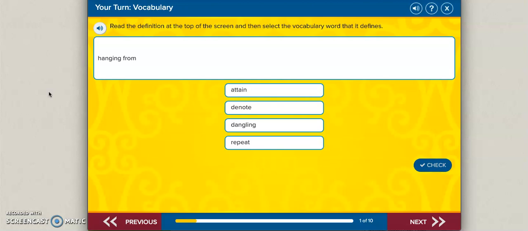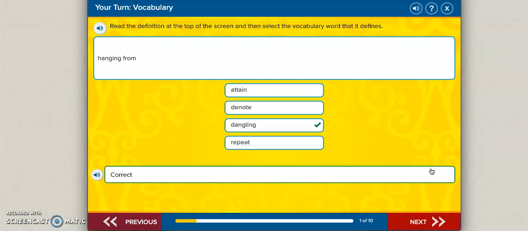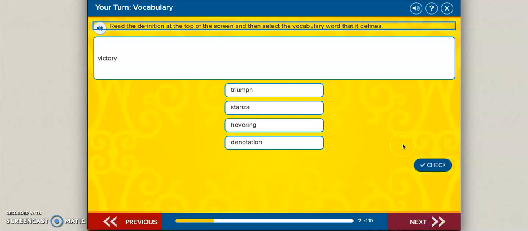It says read the definition at the top of the screen and then select the vocabulary word that it defines. So the first definition is hanging from. Which one of these words means hanging from? Attain, denote, dangling, or repeat. So you make your choice, and I will pick the correct answer, which is dangling. And I'm going to check it. Good job. And we're going to move on to the next one.